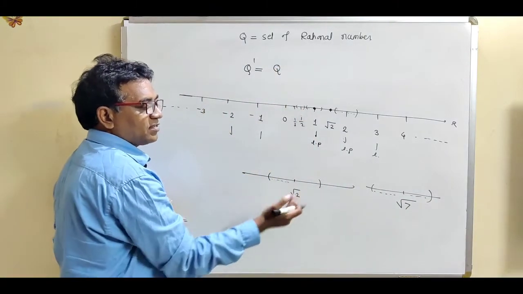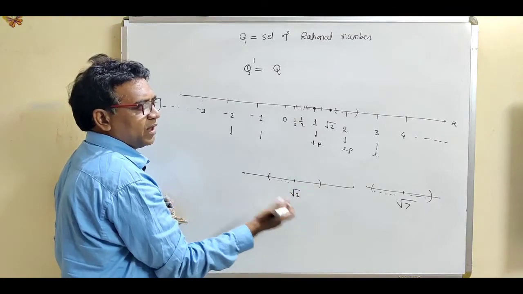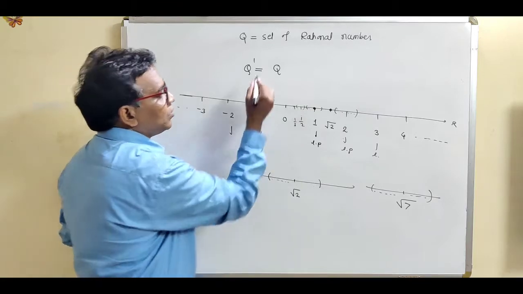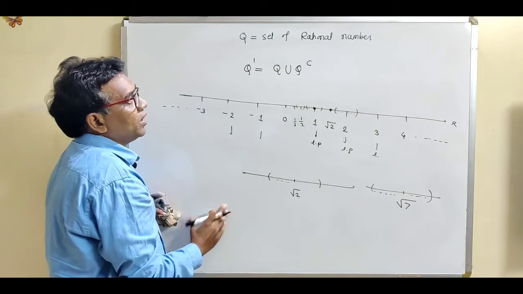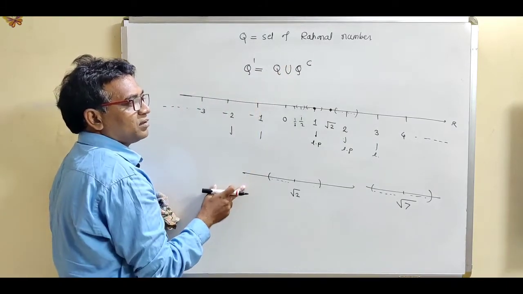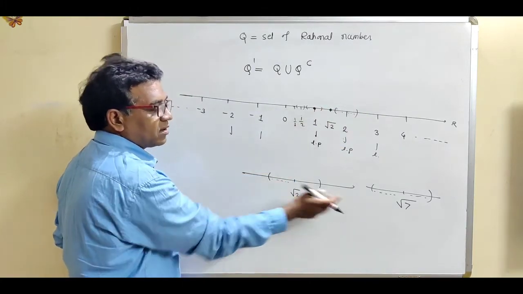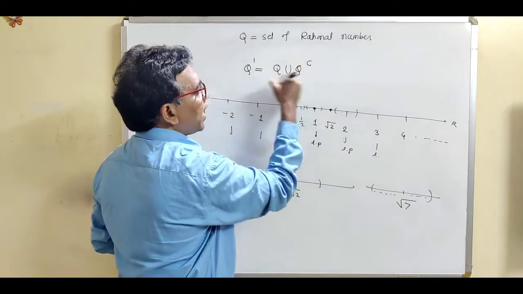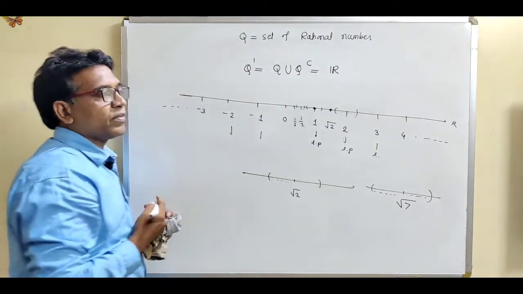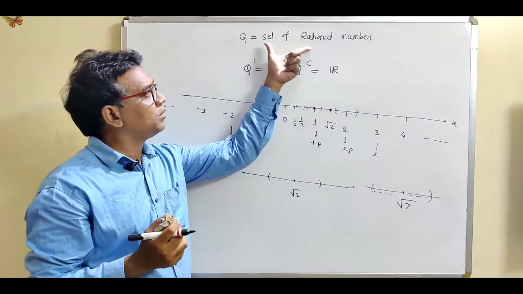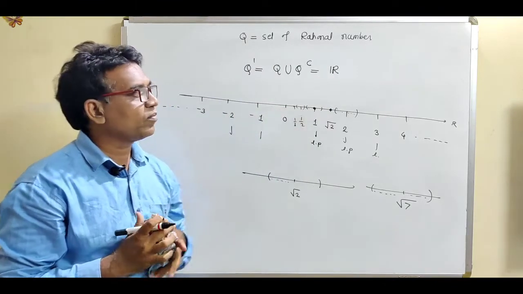So the set of all irrational numbers, root 2, root 3, root 5, root 7, root 11, root 13, are all limit points. So this contains the irrational numbers also. If we consider the set of rational numbers, what are the limit points? It contains the rational numbers as well as the irrational numbers. Rational union irrational means the set of real numbers. So the set of all limit points for the rational numbers is just the real line.